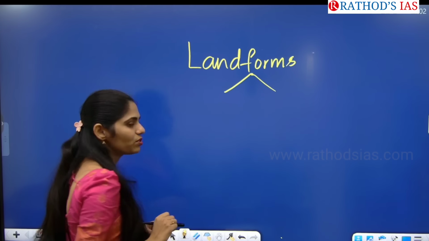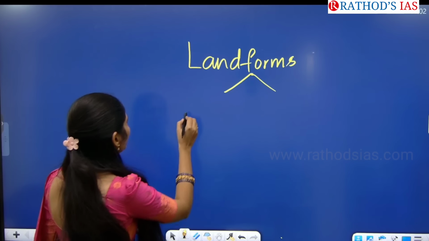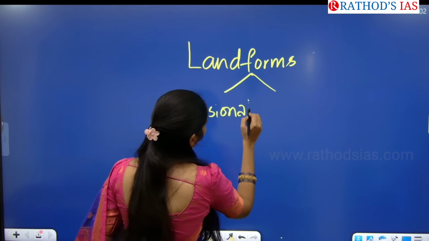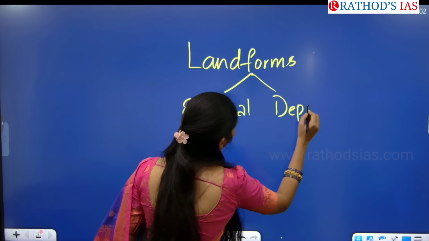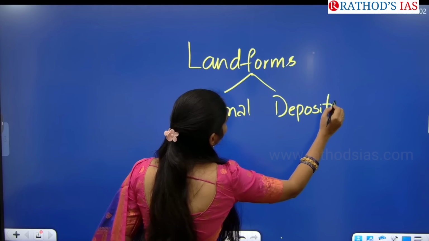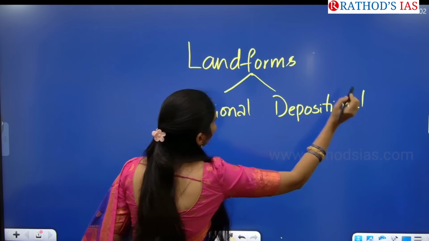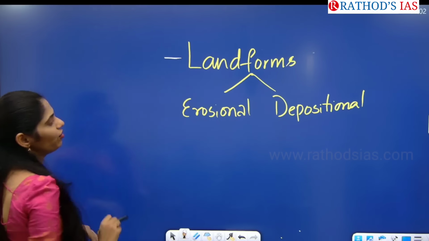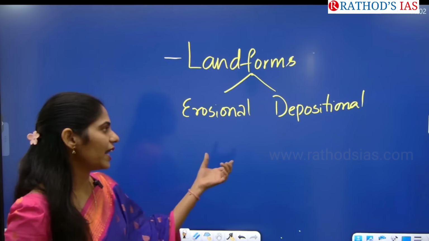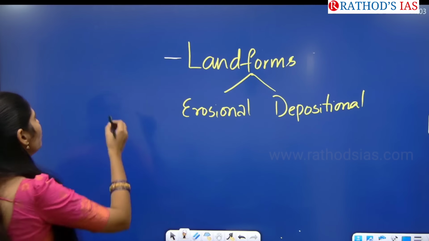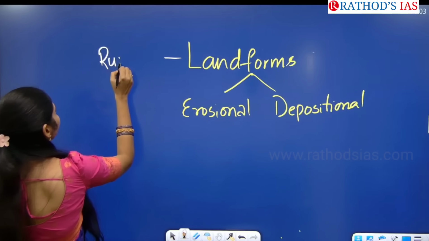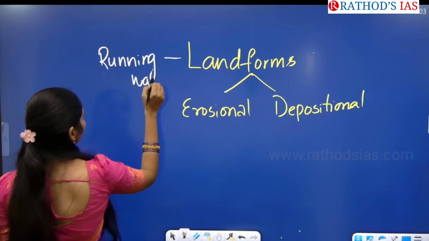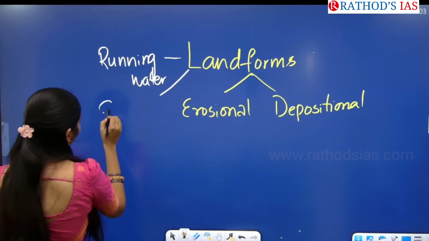We have two types of landforms: one is erosional landforms and the second is depositional landforms. In that topic, you will cover landforms, both erosional and depositional, formed by running water. Running water is nothing but rivers. The next one is groundwater.